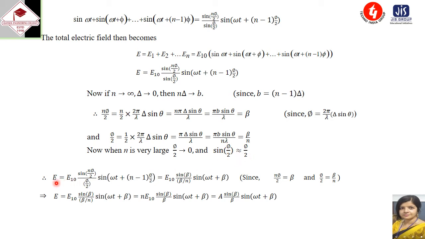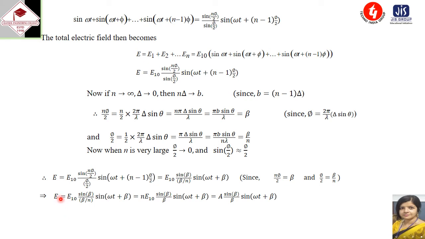Now the expression of E equals E10 sine of n phi by 2 divided by phi by 2, then sine of omega t plus n minus 1 into phi by 2. That is equal to E10, then n phi by 2 is our beta, so sine beta, and phi by 2 is beta by n. So E10 sine beta divided by beta by n, then sine of omega t plus beta.